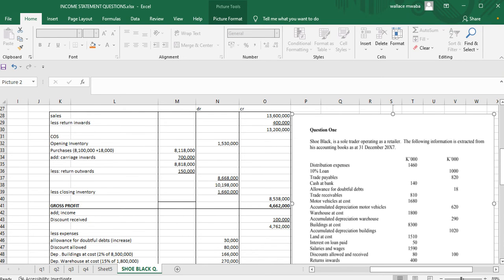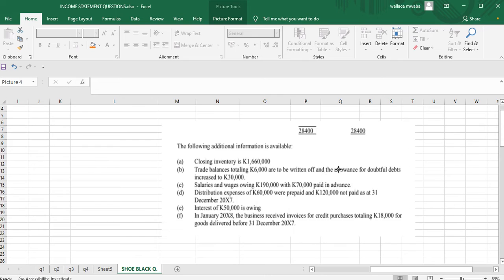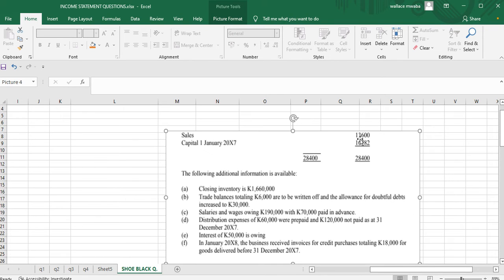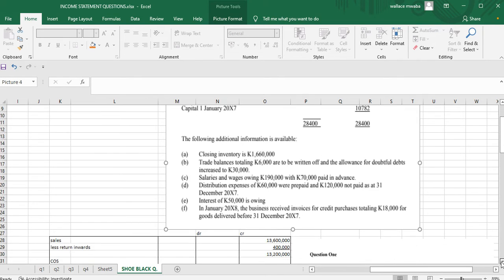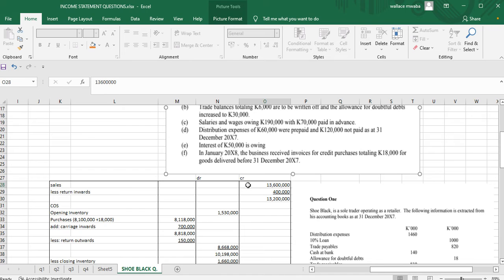We go to sales first to find our figure for sales. Sales says 13,600,000, which is here.